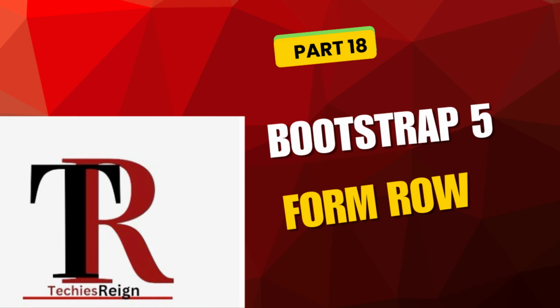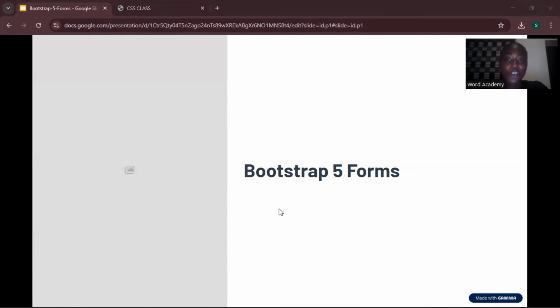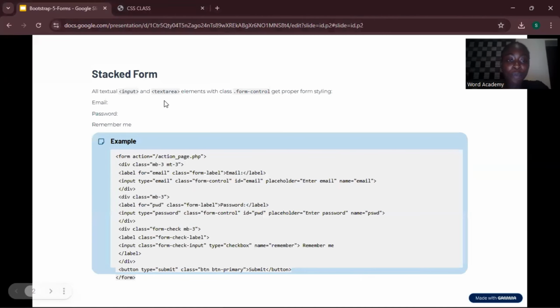In this video, we're going to be talking about Bootstrap 5 forms. Let's proceed. So we have tagged forms, all textual input and text area elements with class form-control get proper form styling. We have this example: email, password and remember me. So this is an example. Let's create something around that.